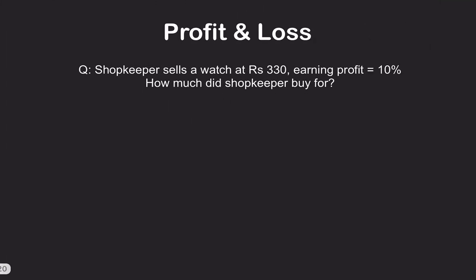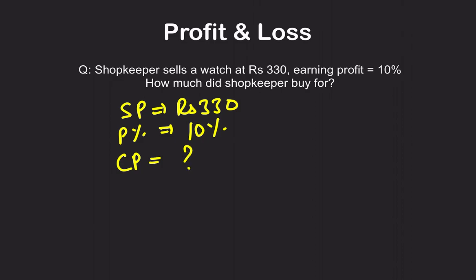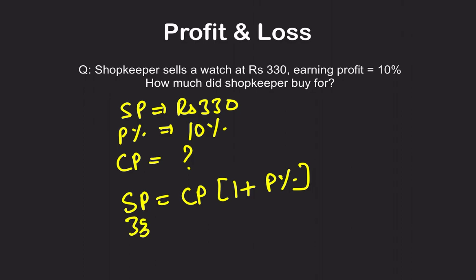Now next part. I will just give you a hint. You solve this question on your own. A shopkeeper is selling a watch for 330 rupees. So selling price is 330 rupees. He's earning a profit percentage of 10%. What is the cost price? To calculate the cost price, remember the formula from the last slide? SP is equal to CP times 1 plus profit percentage. SP is 330. Cost price is, suppose CP, 1 plus 10%. You can solve this and get the cost price.